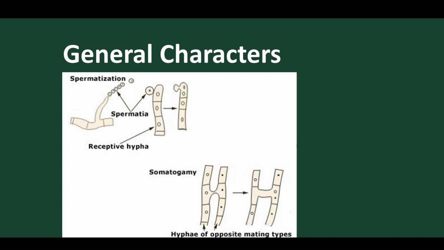When both hyphae, which are vegetative structures, fuse without any spores being produced, this type is called somatogamy. Sometimes spermatia are produced and move to the receptive female hypha and unite, and this is also called somatogamy. Different types of somatogamy are found.